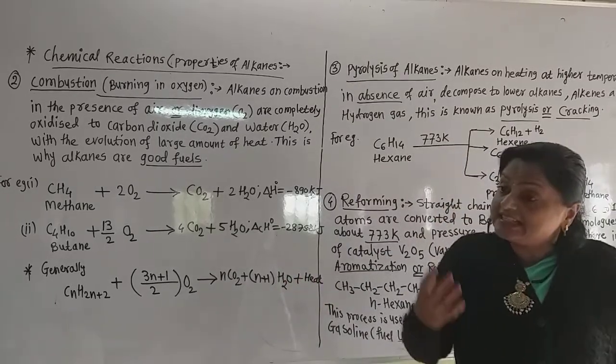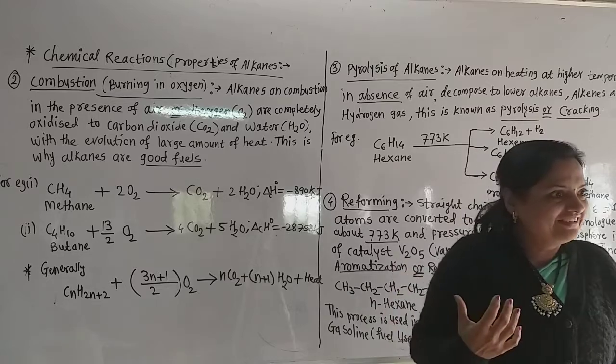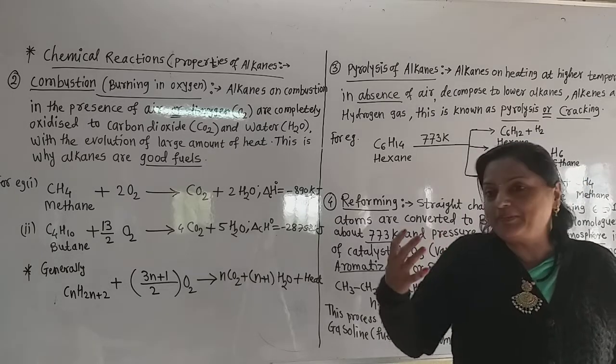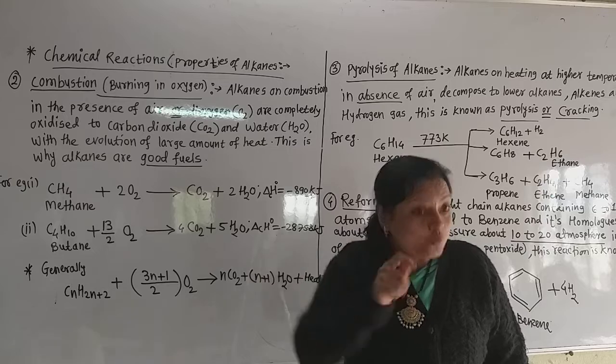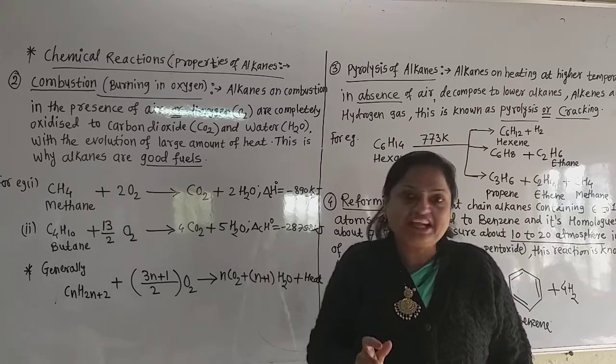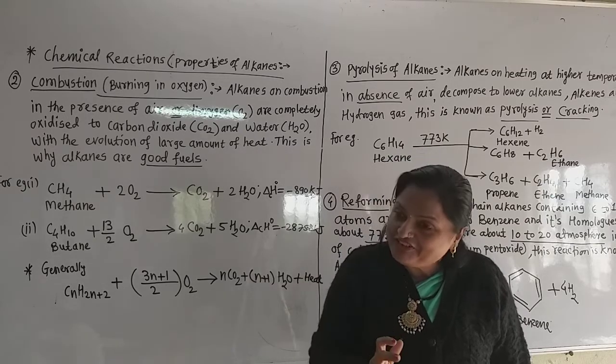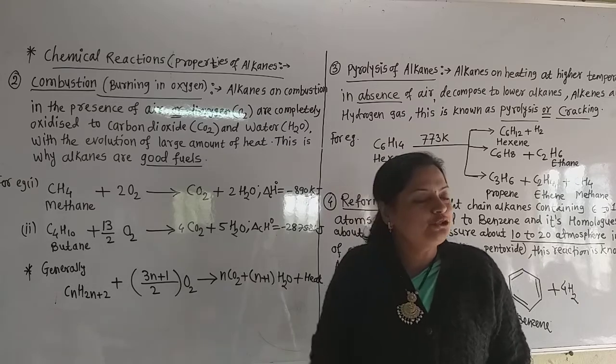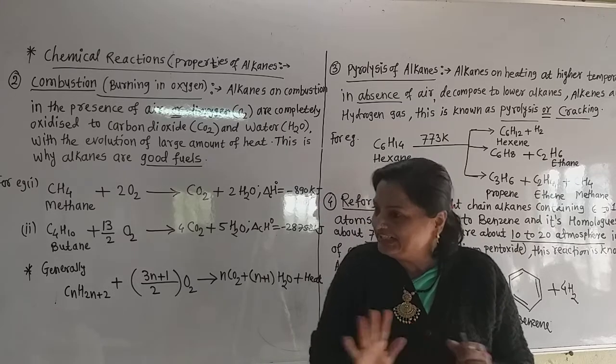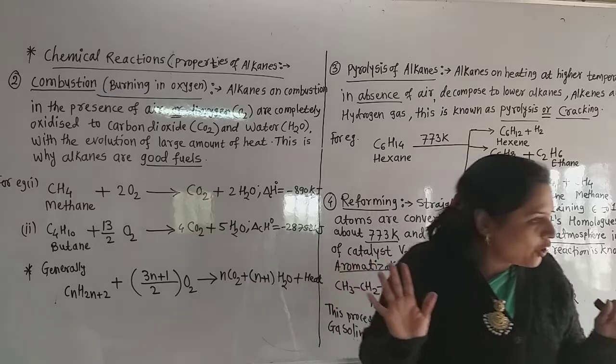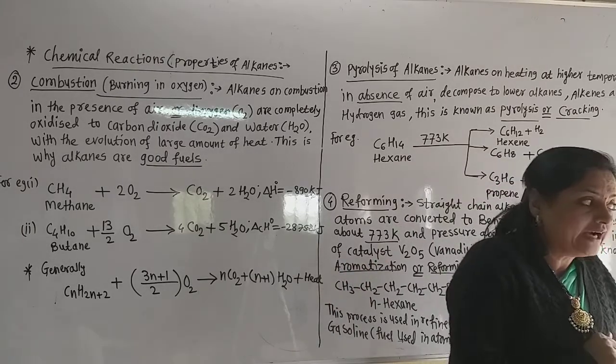Therefore, these alkanes are volatile. That means the liquefied alkanes are volatile, meaning at room temperature they directly convert from liquid to gas. There is no requirement of heating them. What is meant by volatile?